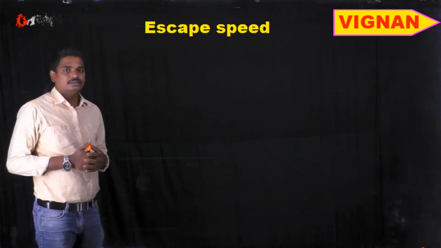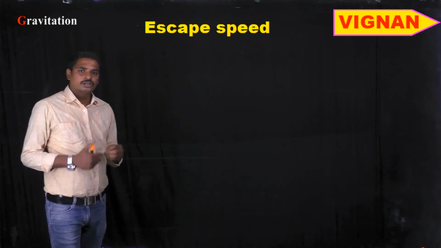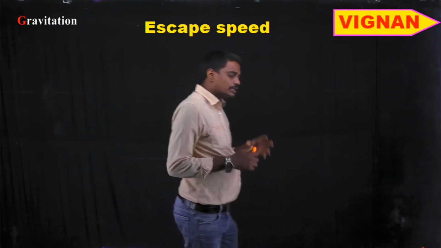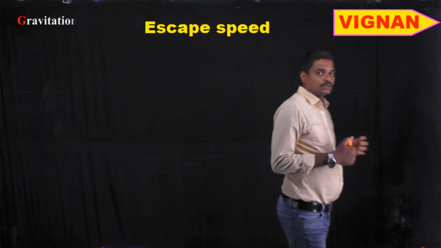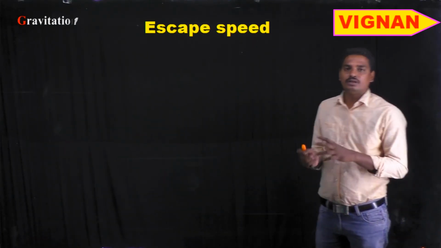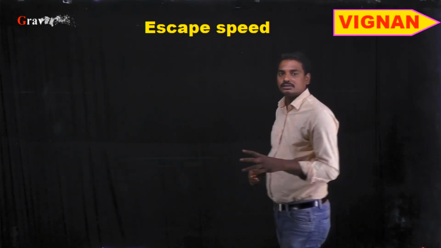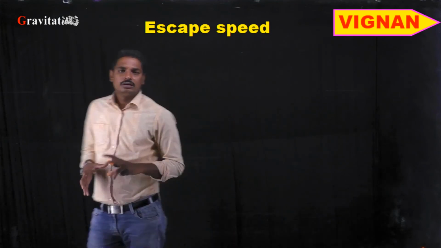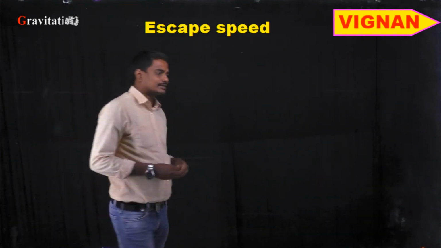So again I repeat the statement, the minimum velocity with which a body should be projected from the surface of the planet so that the body escapes from the gravitational influence of that planet is the escape velocity of that particular planet. So let us derive the equation for the escape velocity or the escape speed.